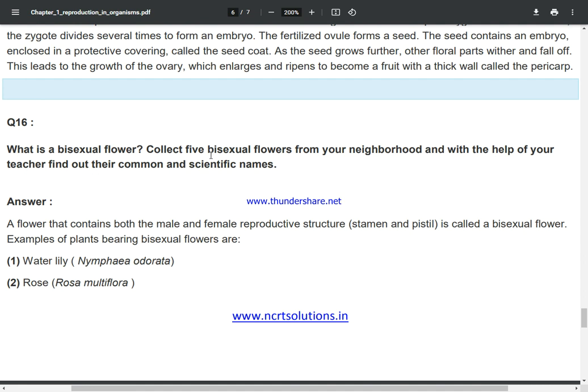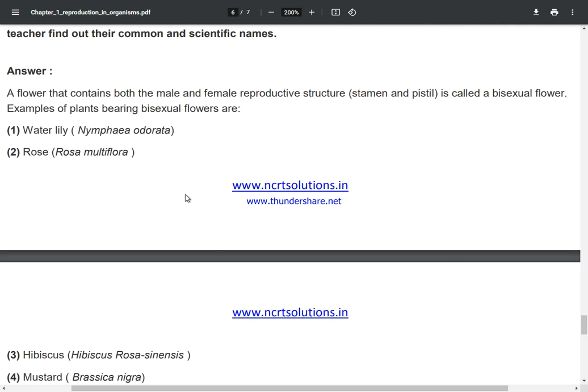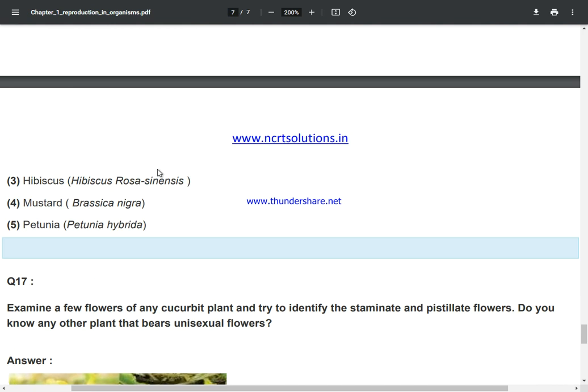What is a bisexual flower? Collect 5 bisexual flowers from your neighborhood and, with the help of your teacher, find out their common and scientific names. A flower that contains both the male and female reproductive structures, stamen and pistil, is called a bisexual flower. Examples are water lily, Nymphaea odorata; rose, Rosa multiflora; hibiscus, Hibiscus rosa-sinensis; mustard, Brassica nigra; and petunia, Petunia hybrida.